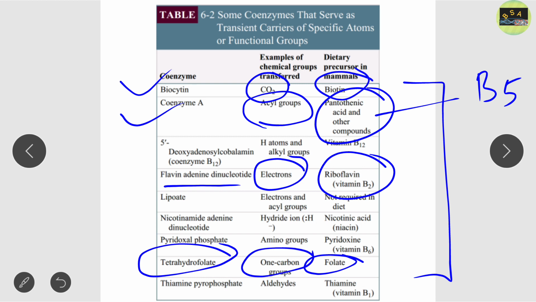Clear? For example, the coenzyme thiamine pyrophosphate has the vitamin thiamine, that is vitamin B1, and it transfers the aldehyde group. So these are some important coenzymes. I hope, students, you now have a clear idea about coenzymes and cofactors after watching the previous lecture, where I also discussed this table.